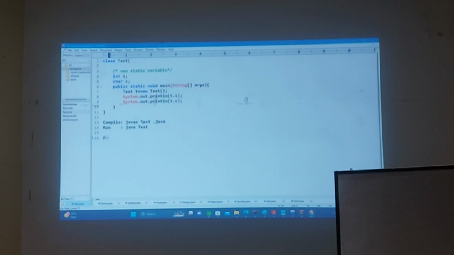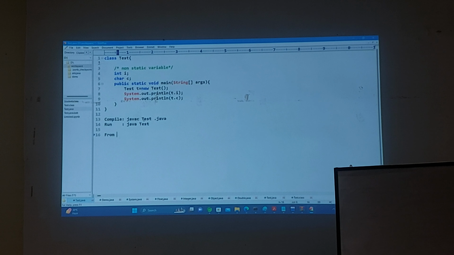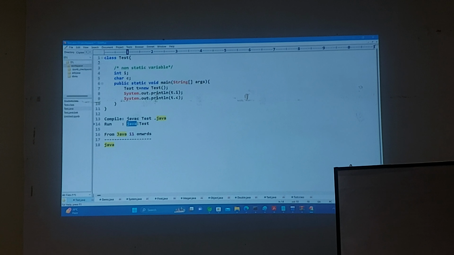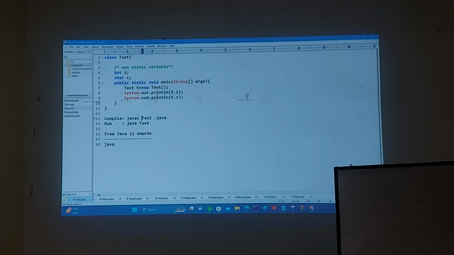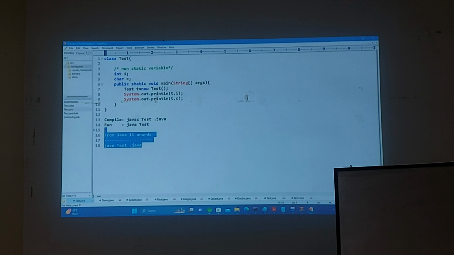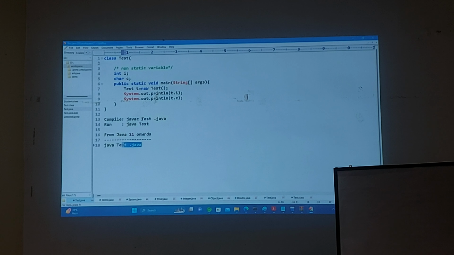But from Java 11 onwards, this says that okay, you are not required to write 2 lines. So one line is enough for compilation and execution. What is that line? You have to write java, that means you take this java from here, and then you take this one from here, Test.java. Right. So what we will write here, java Test.java. So one line is enough, sir? Yes. Earlier, our students used to make mistakes in this way.